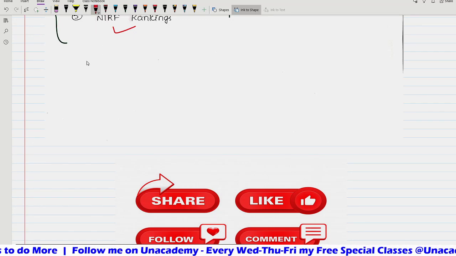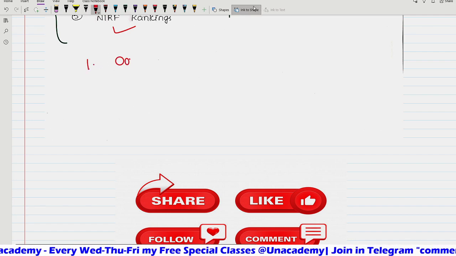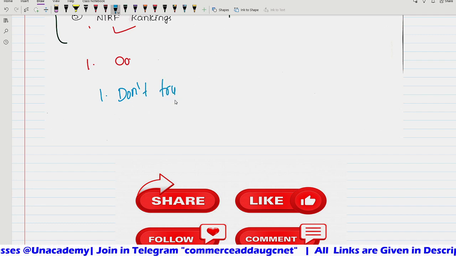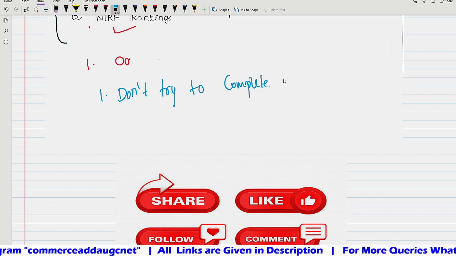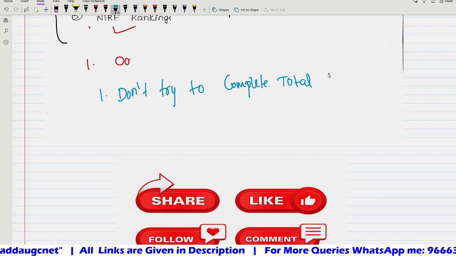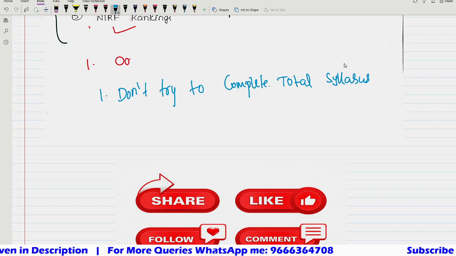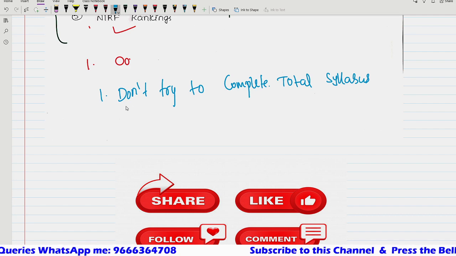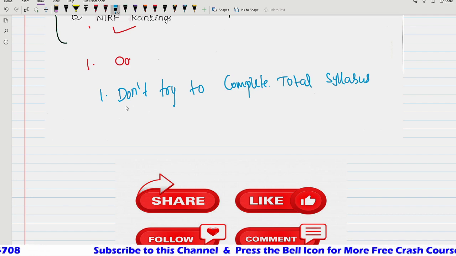Now let me conclude by saying 2 things. First one, don't try to complete the total syllabus, because total syllabus completion is not our target. Our target is to get JRF and NET qualification. When our target is very clear, they are not going to ask questions from the total syllabus; some questions will be for sure on the important topics only.